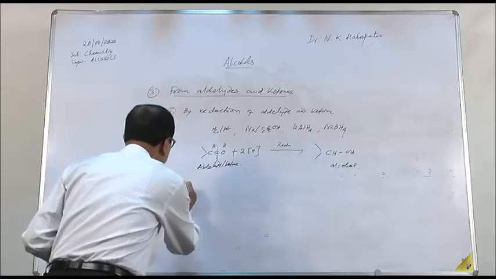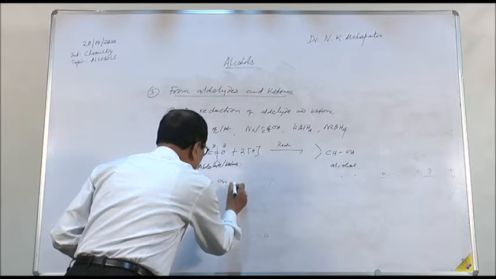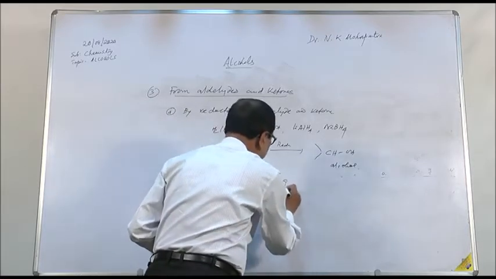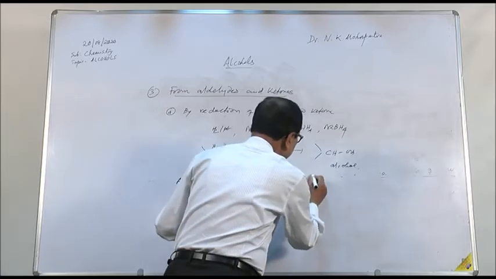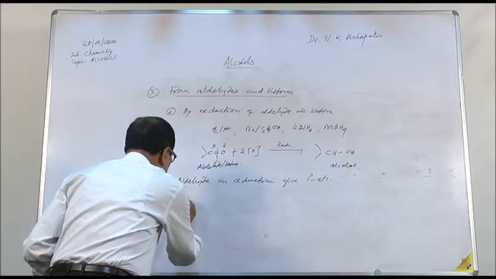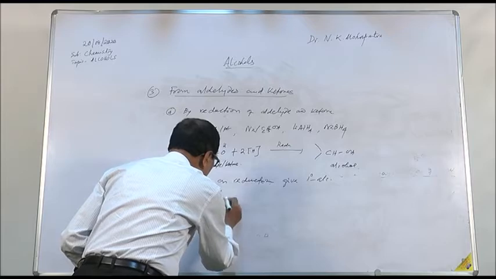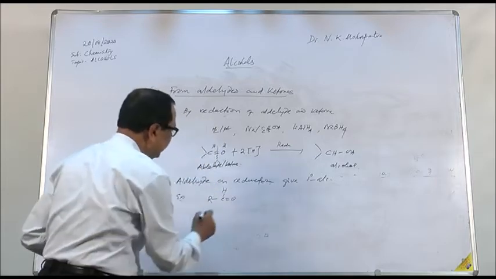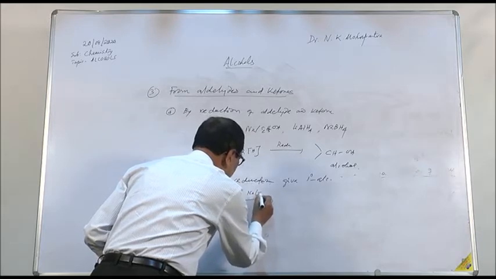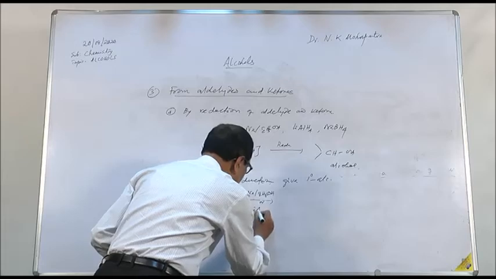Aldehyde on reduction gives 1 degree alcohol. For example, RC double bond OH. Look at this. This is an aldehyde, and we are reducing it. Suppose you take sodium in the presence of C2H5OH, or you can take lithium aluminum hydride.